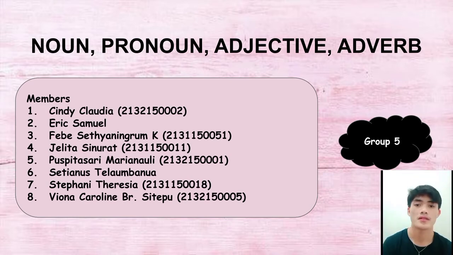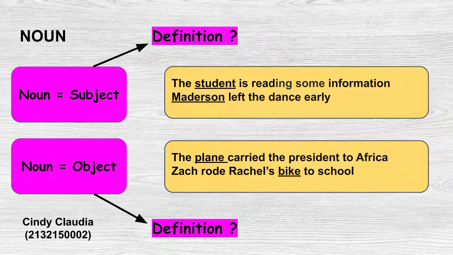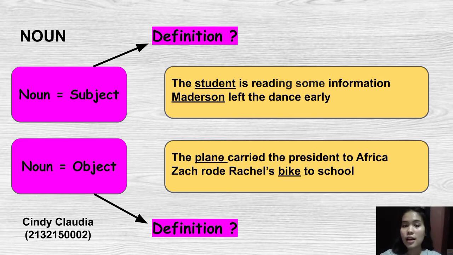Here we explain about noun, pronoun, adjective, adverb. What is a noun? A noun is a word that names something such as person, place, thing, or idea. In a sentence, nouns can play the role of subject, object, complement, possessive, and after preposition.